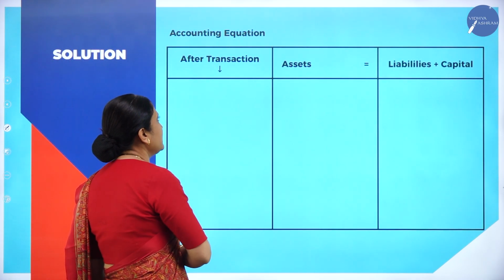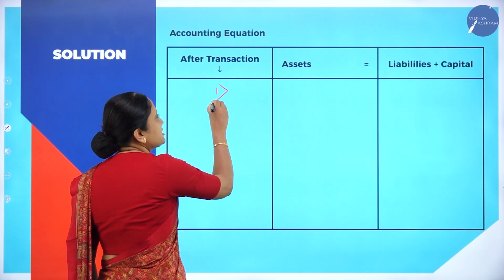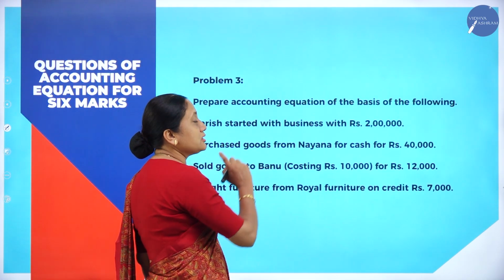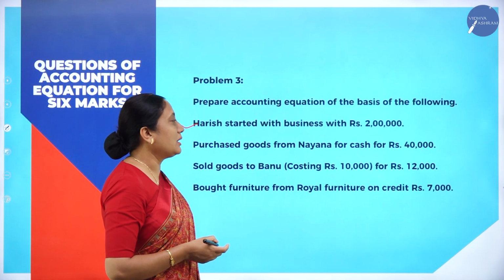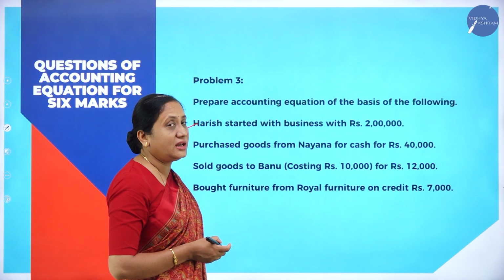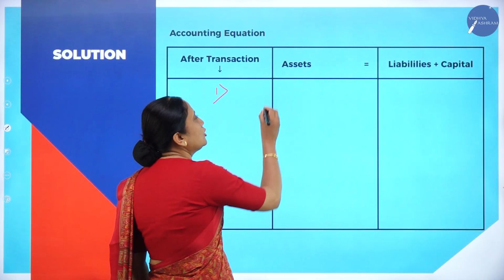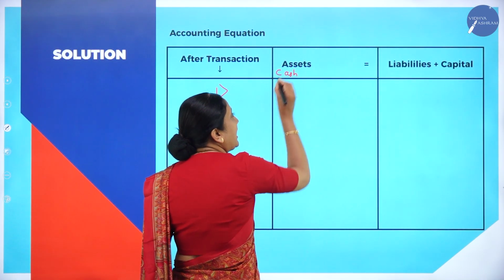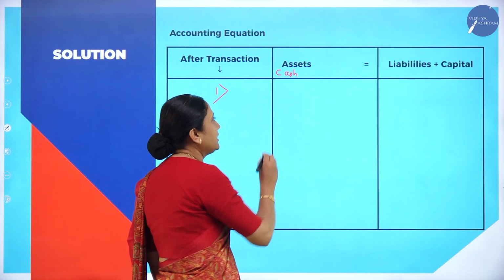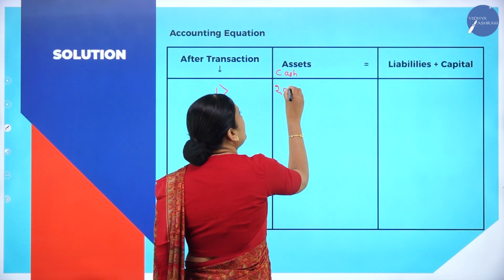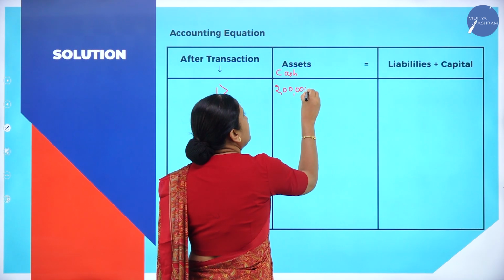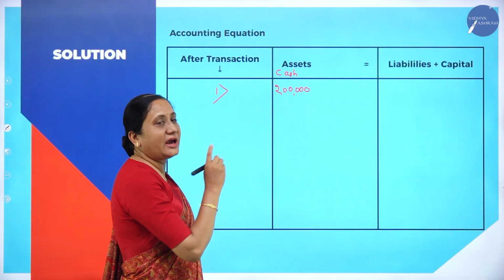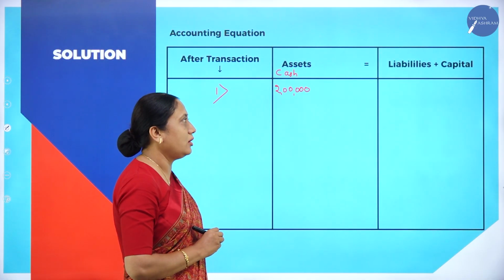Now we will record this. What is our first transaction? Harish started business. To commence the business, how much is he bringing in cash? 2 lakhs. So what is he bringing in? Cash. Cash is an asset. 2 lakhs cash he is bringing in. Cash is an asset. That is why I have written it below the asset column.